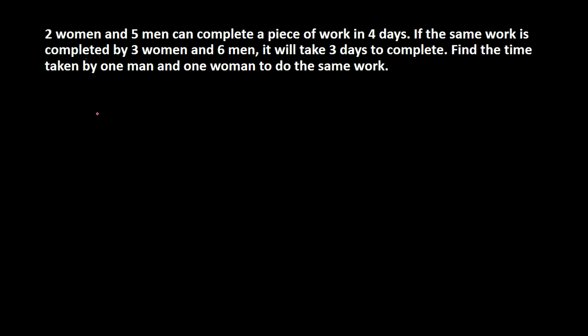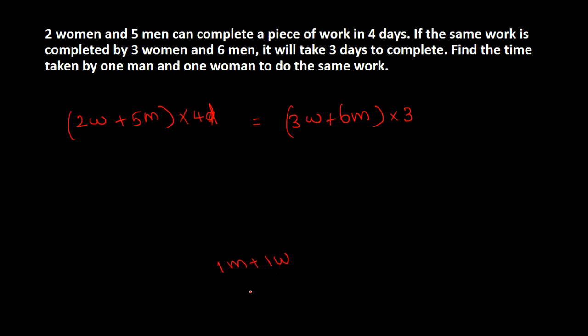Okay. Now the second problem. 2 women and 5 men can complete a piece of work in 4 days. So this is my first group. Now what is the second group? If the same work is completed by 3 women and 6 men, it will take 3 days to complete the work. Okay. See, no need to mention actually. So find the time taken by 1 man and 1 woman to do the same work.